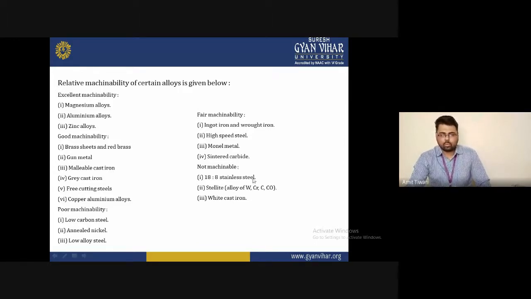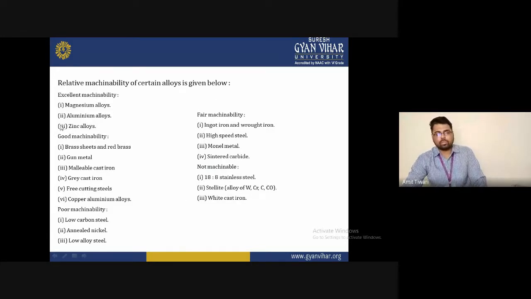And lastly, not machinable. There are three types of material: 18/8 stainless steel, light alloys of different compositions, and white cast iron. These are not machinable, so we do not use this type of material for machining because of its not machinable property. These are the relative machinabilities of certain alloys, shown on the screen.